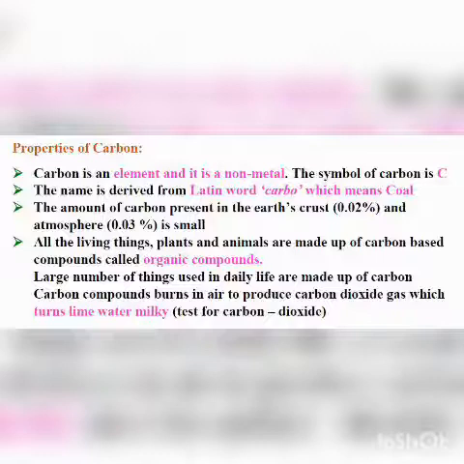Properties of carbon. Carbon is an element and it is a non-metal. The symbol of carbon is C, capital C. Second, the name carbon is derived from the Latin word carbo, which means coal. Next point, the amount of carbon present in the earth crust, that is 0.02%, and atmosphere, that is 0.3%, is small. In the earth crust, carbon is present in the form of minerals like carbonates, coal, petroleum, and in the atmosphere, it is present in the form of carbon dioxide gas.